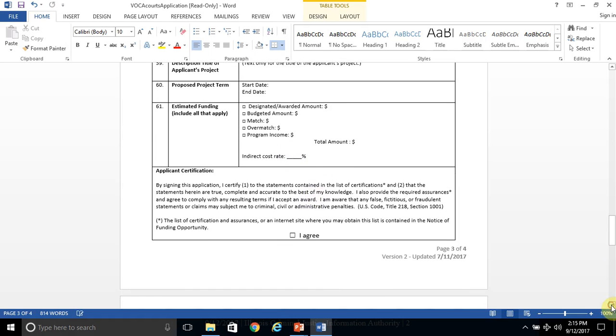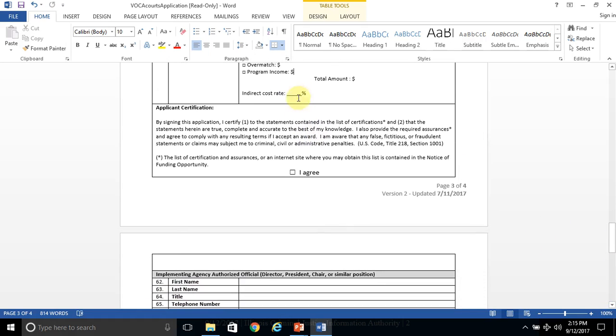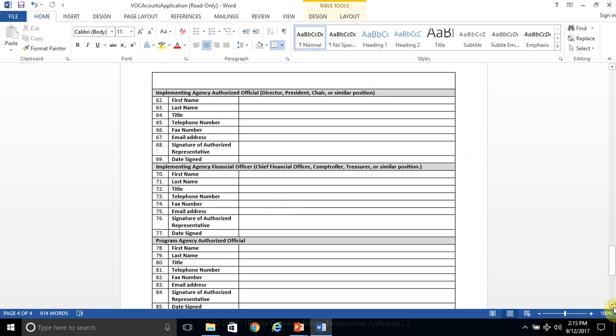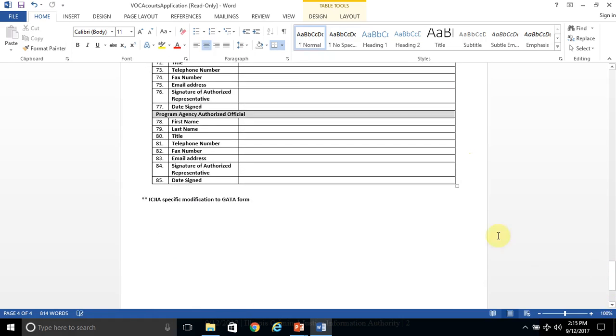Next come the signatures. And before that, here's the applicant certification block. A lot of people miss checking the I agree box, but that's important. And now we need the information on the executive for the implementing agency, the financial officer for the implementing agency, and the authorized official for the program agency. And that's the uniform application.